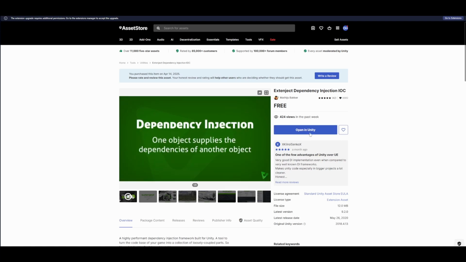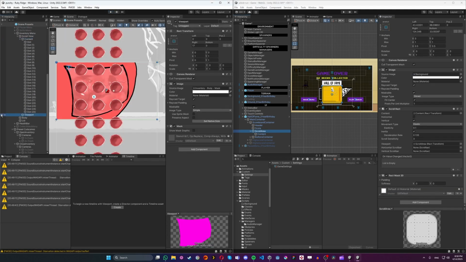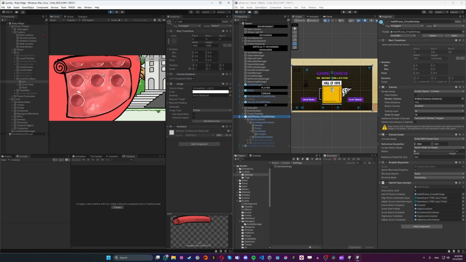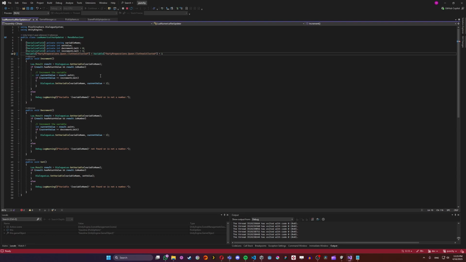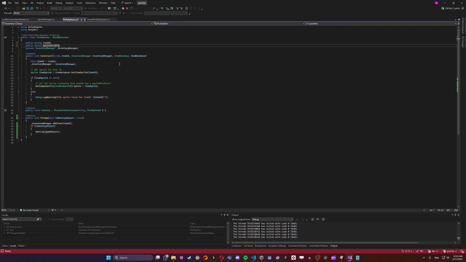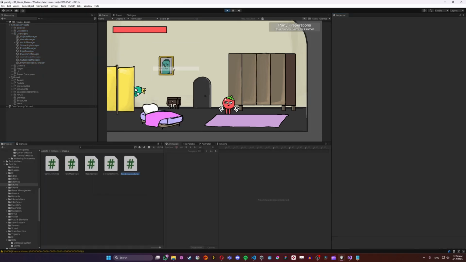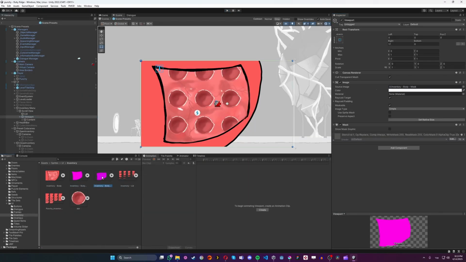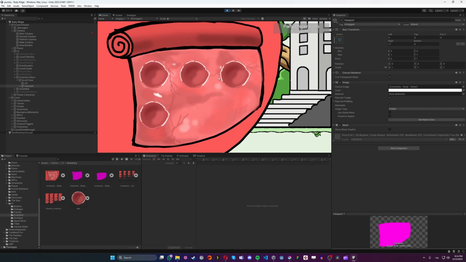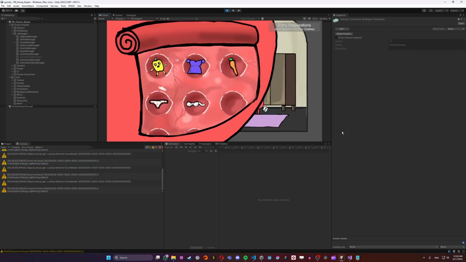This felt like the perfect time, not just because of the inventory system, but because I knew we'd benefit in the long run. I haven't moved all services over just yet, but even having a few of them injected is already helping. There's way less worrying about script execution order or missing references, and everything is starting to feel more modular and easy to follow. And honestly, it just feels good to be learning something new again. It's that feeling of progress, like I'm leveling up as a developer, not just adding features.